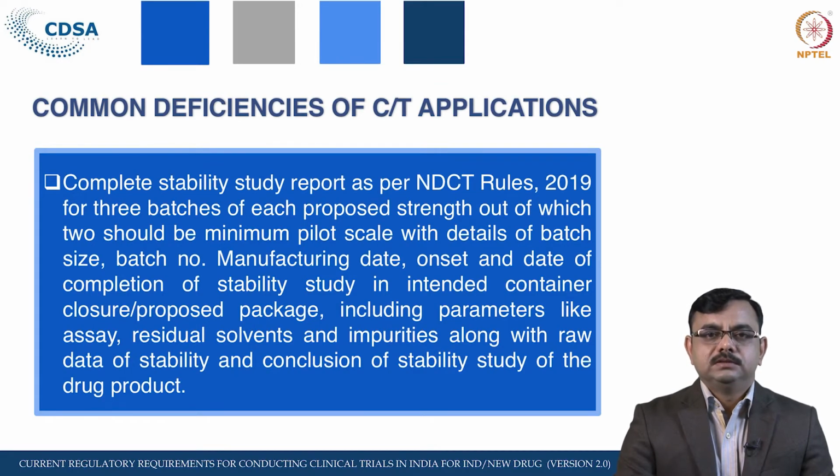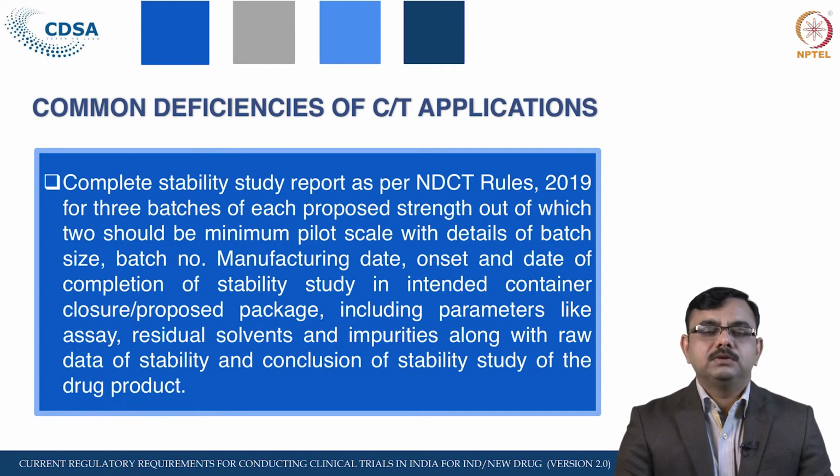Most of the time we observe that along with the application, the complete stability study report as per the New Drugs and Clinical Trials Rules 2019 has not been enclosed, and for that we issue the query. As per these rules, the complete stability data for the duration of the clinical trial is required, and for development and other things it generally takes around 3 months.